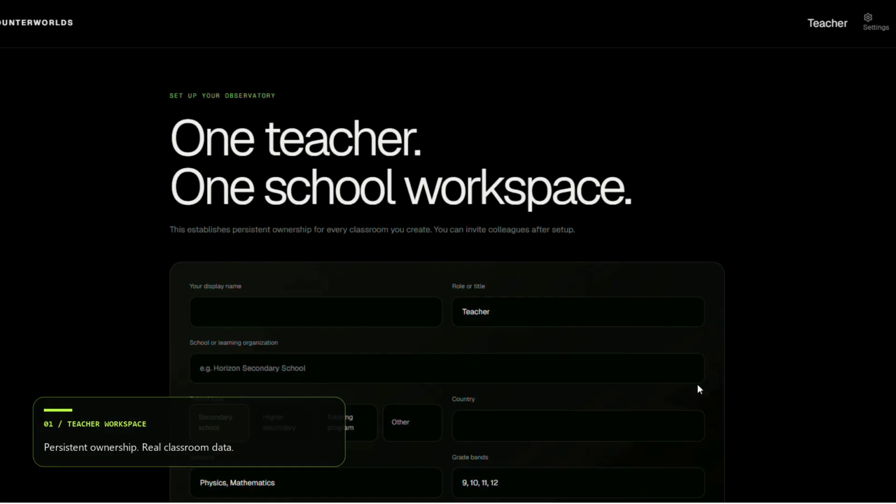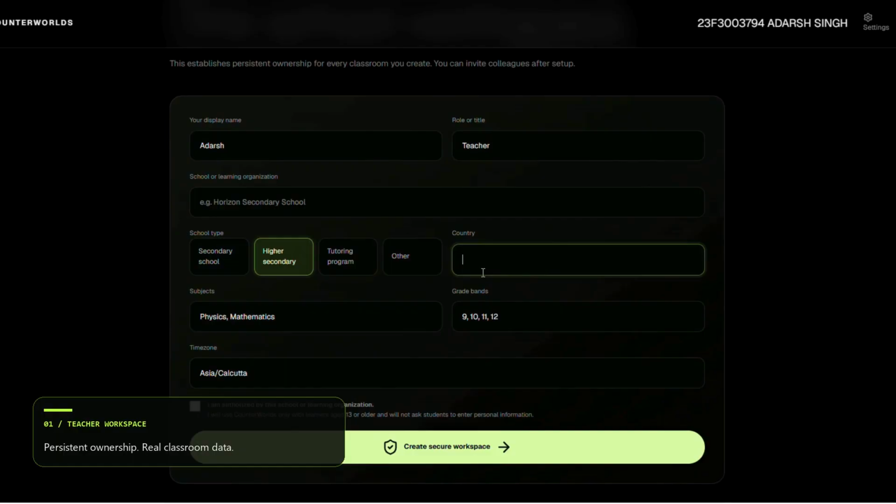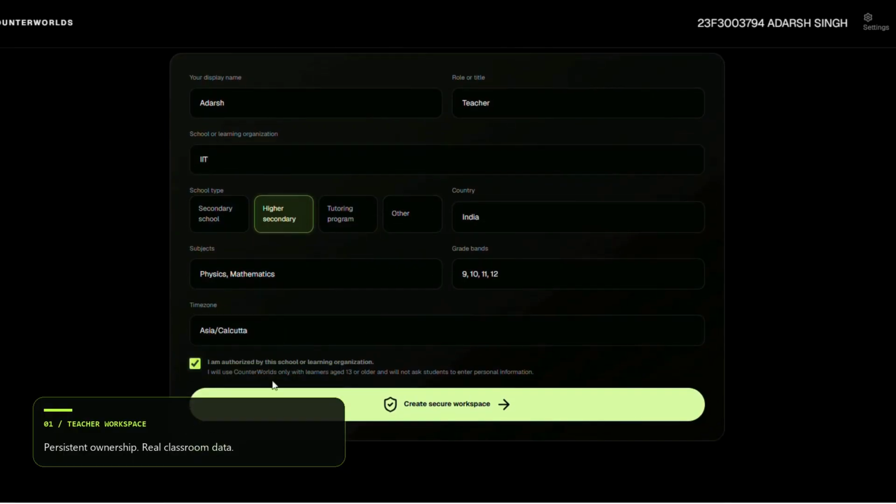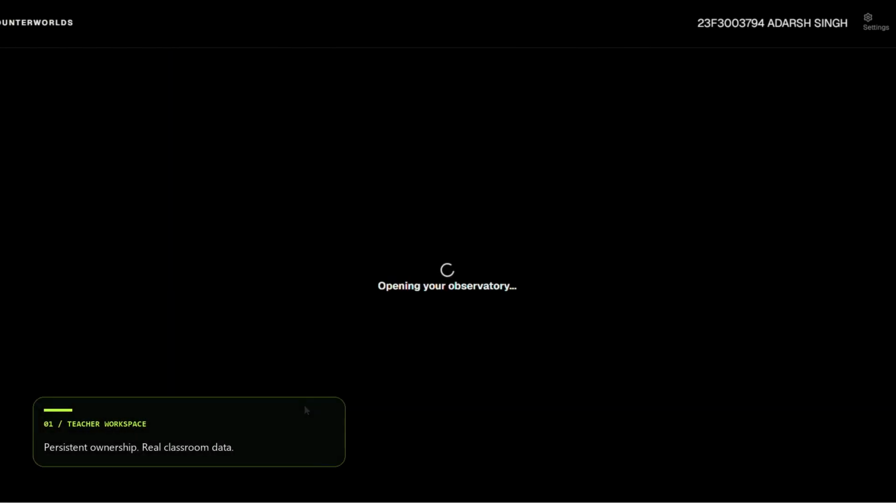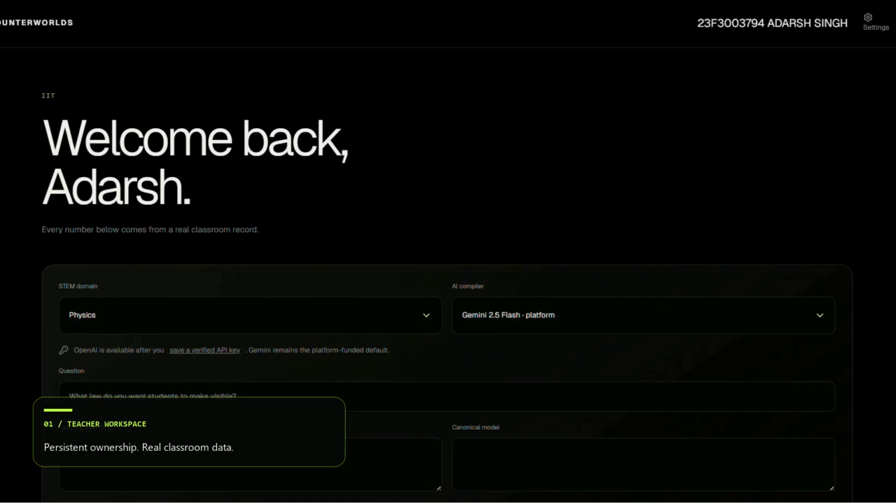Teachers securely sign in with Google and create a persistent school workspace. Students remain anonymous, with no accounts, email addresses, or personal information required. A teacher enters a question, learning objective and accepted scientific model.